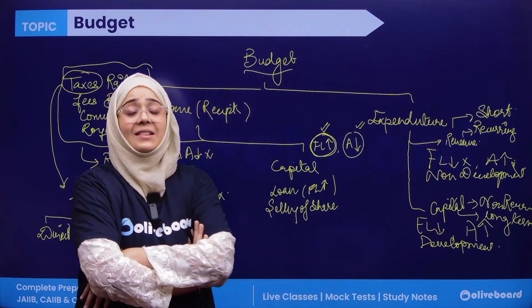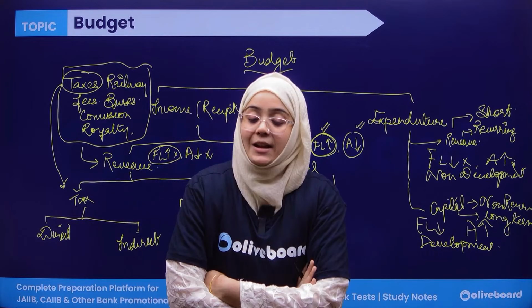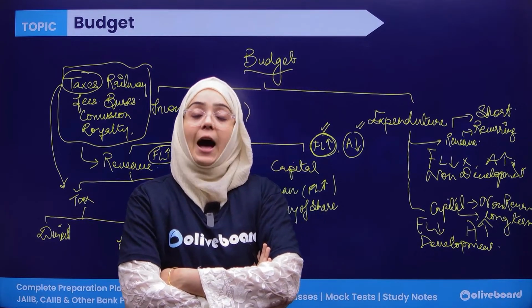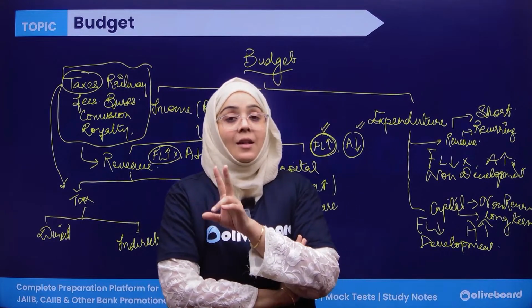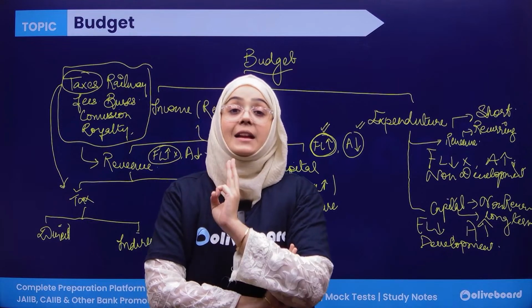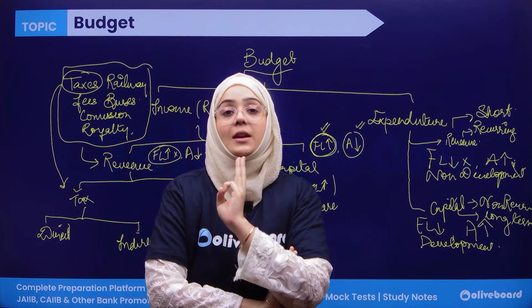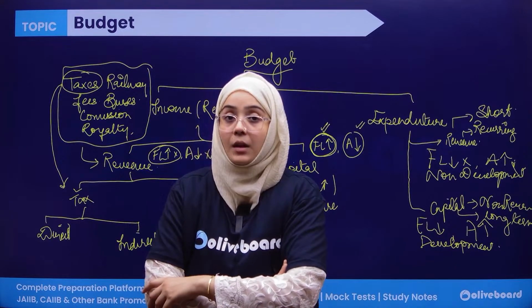Now, let us take the example. If we talk about the pension, is pension a revenue or capital expenditure? How can you judge? First of all, it is recurring in nature. Second, it is short term, means it is provided monthly. Third, it neither decreases financial liability nor increases asset. So pension is a revenue expenditure.